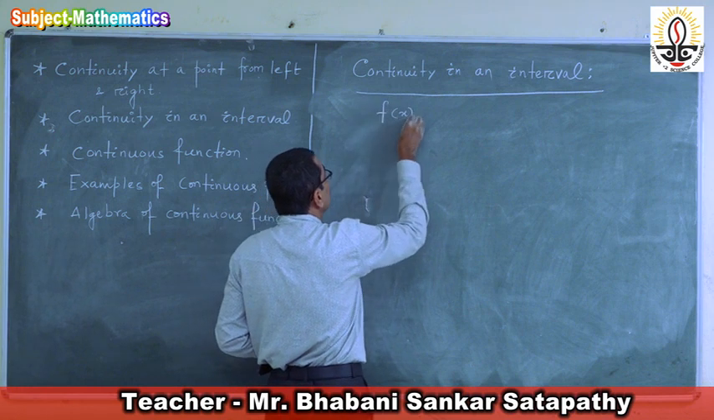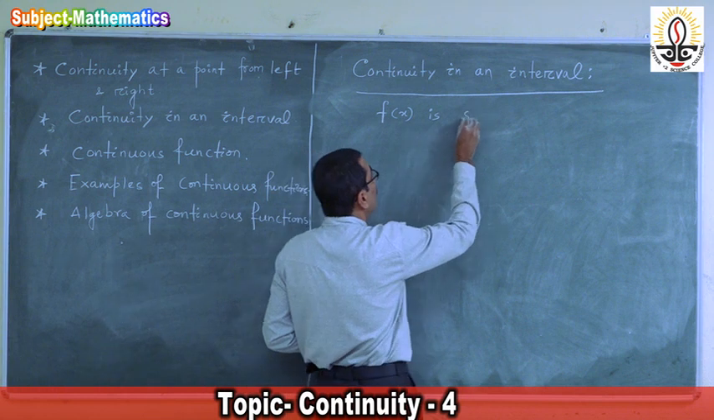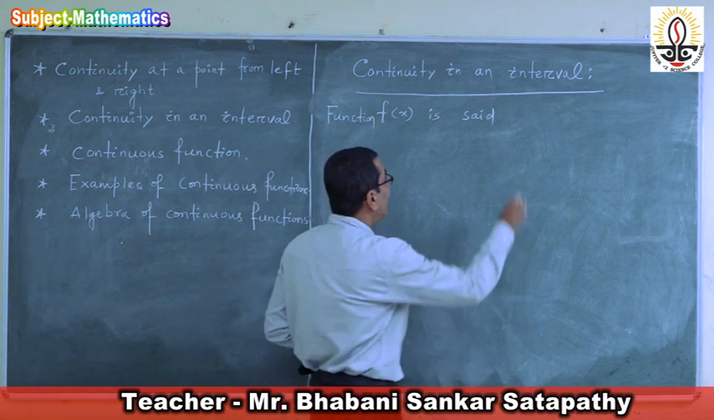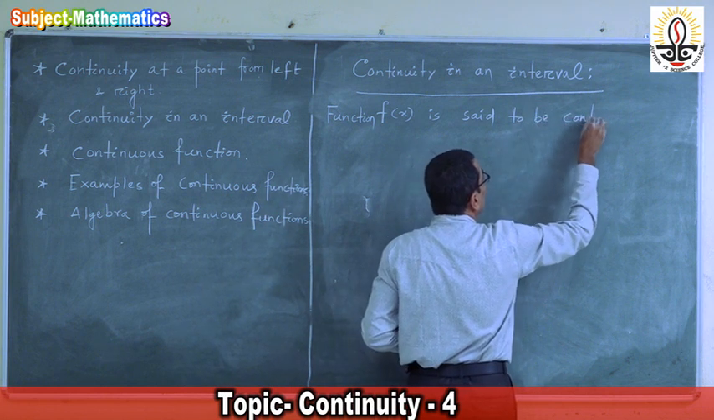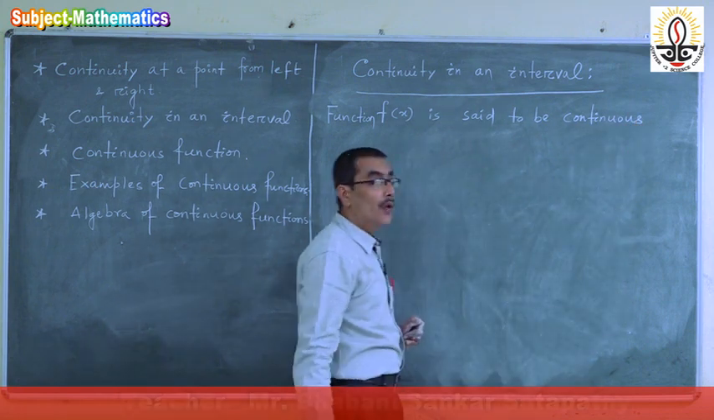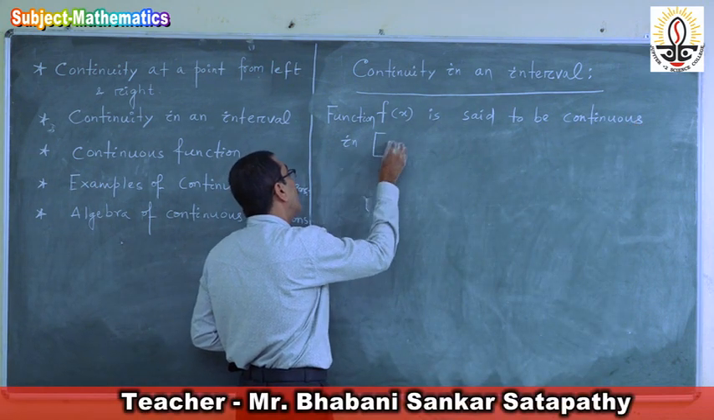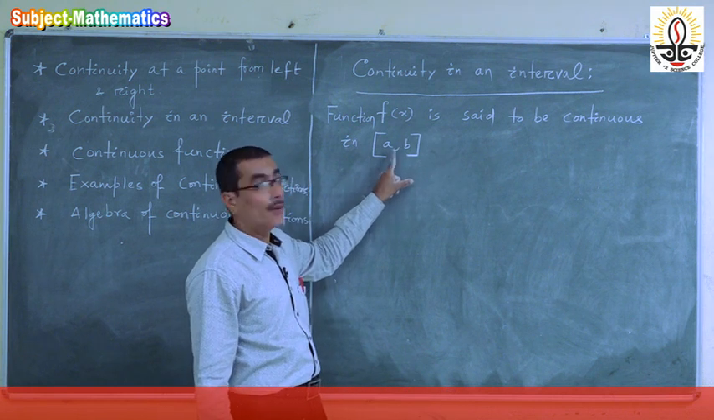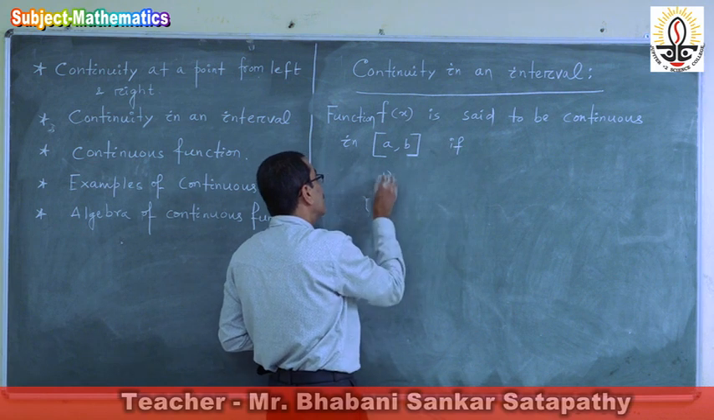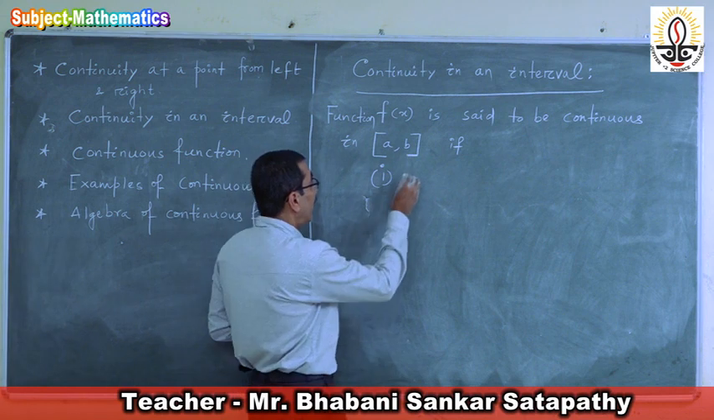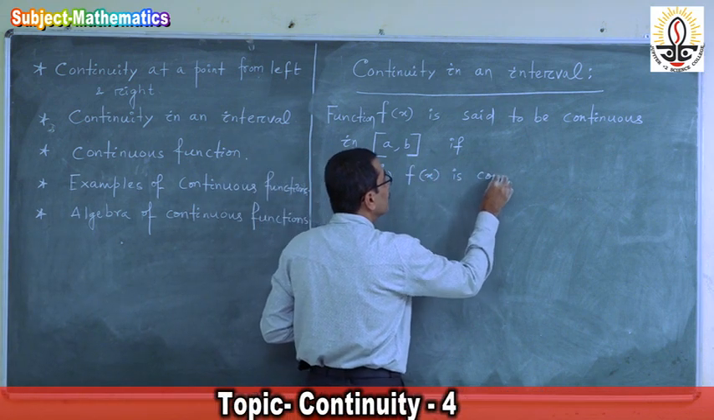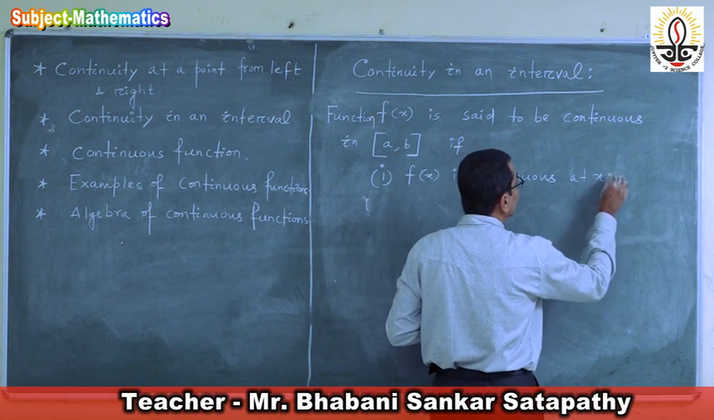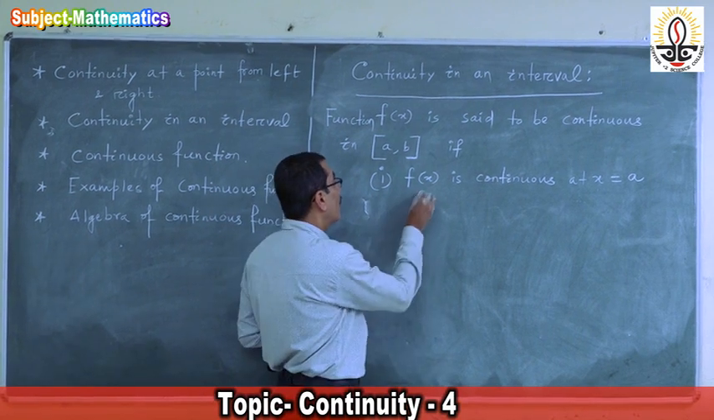Function f of x is said to be continuous in closed interval AB if, first condition, f of x is continuous at x is equal to a from right.